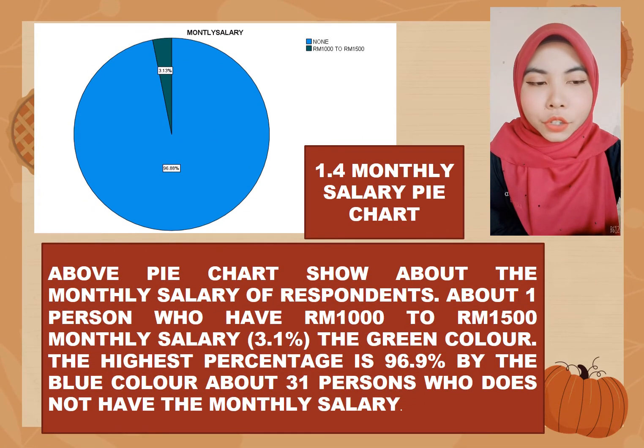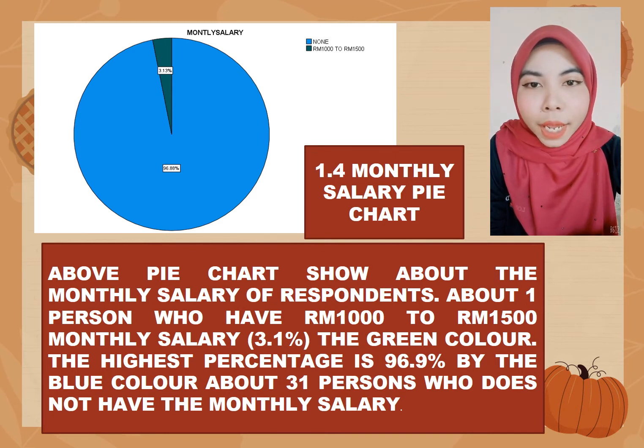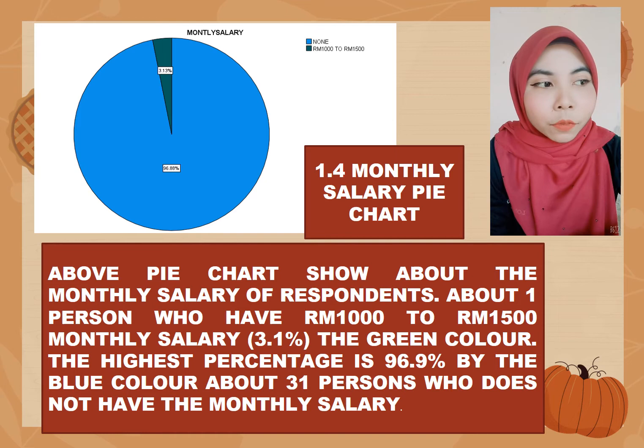The pie chart shows the monthly salary of respondents. The highest percentage in this pie chart is about 96.9% by the blue color, about 31 who do not have a monthly salary because they are students, and the lowest percentage is about 3.1%, the green color, about 1 who has a monthly salary of about RM 1,000 to RM 1,500.